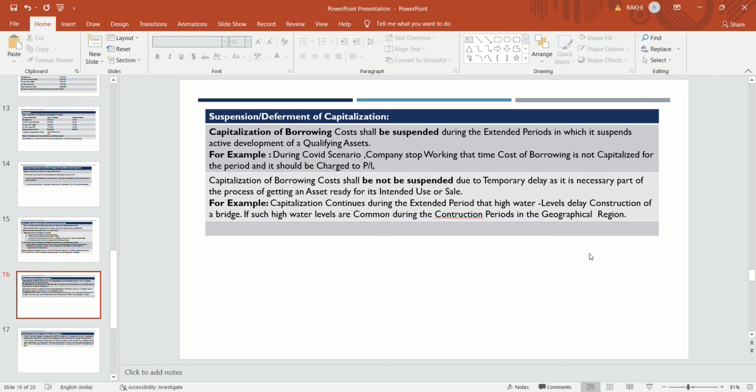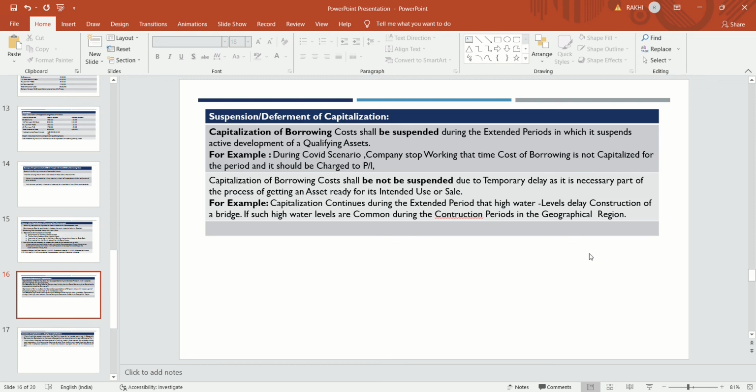In some other cases, there is another concept: capitalization of borrowing cost shall not be suspended during a temporary delay, as it is a necessary part of the process of getting an asset ready for its intended use or sale. It means some borrowing costs are not suspended because that cost is incurred on a regular basis. If the suspension is due to geographical calamities, geographical reasons or natural causes, then that suspension is not taken into consideration.